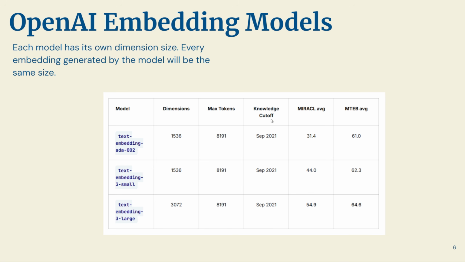And then we have a knowledge cutoff, so it's not really going to be able to understand concepts beyond this point. Any new concepts, like, I don't know, do you have rizz or something like that, whatever the kids say nowadays. And then we have some metrics here, like MIRACL Average or MTEB Average. We'll be taking a look at the leaderboard for this one here. So those are just 3 different embedding models that we can utilize from OpenAI.